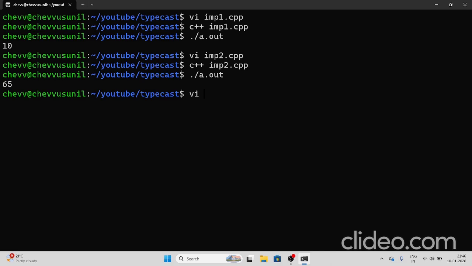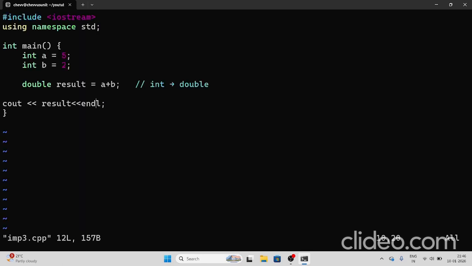We go to the third example, to check a multiplication or summation. Here we declare two integer variables a and b and assign them 5 and 2 respectively. We store the sum of a and b into result, which is a double data type. Without mentioning any typecasting externally, internally the compiler converts integer to double and stores the result in the result variable.